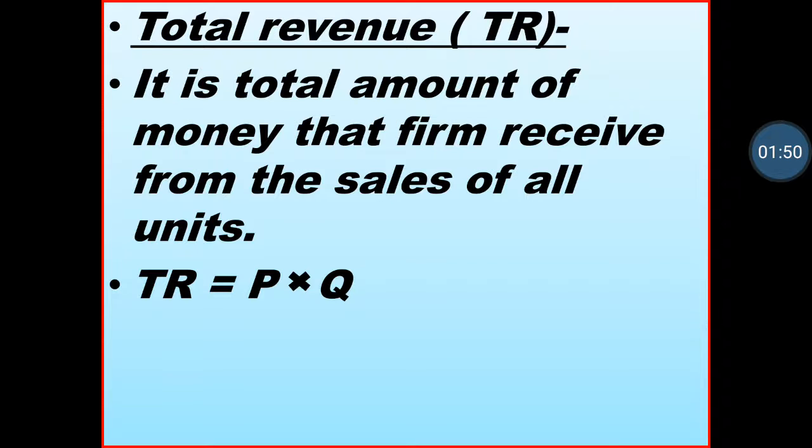Next is total revenue. Total revenue means total income earned by a firm after selling all the commodity in the market. The formula of total revenue is P into Q. P means price, Q means quantity. For example, if P is 10 and quantity is 100, so 10 multiplied by 100, then the firm earns 1000 rupees.